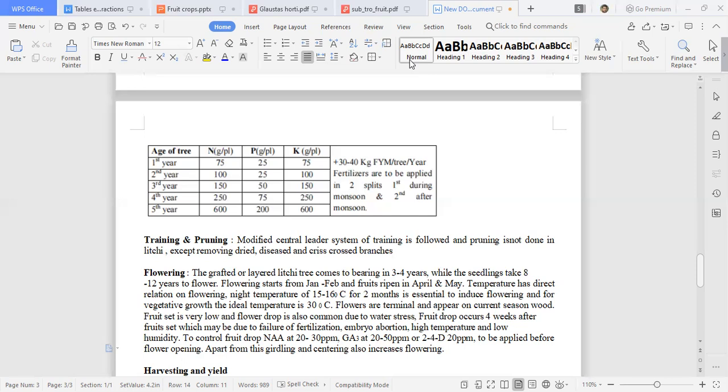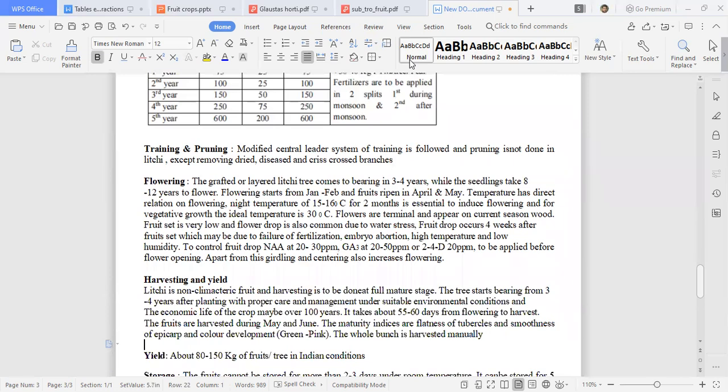So coming to flowering, it is a very important phenomenon here. Grafted and layered trees will come to flowering or bearing in 3 to 4 years. So the juvenile period is lesser as compared to seedling progeny. Otherwise it will be more than 7 to 8 years in litchi. Here you can reduce it with the help of grafting or vegetative propagules, while a seedling will take 8 to 12 years, minimum 7 to 8, sometimes 12 years.